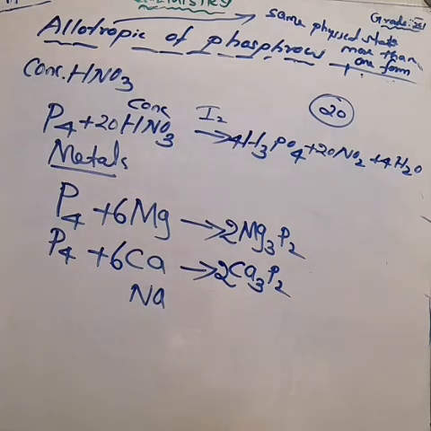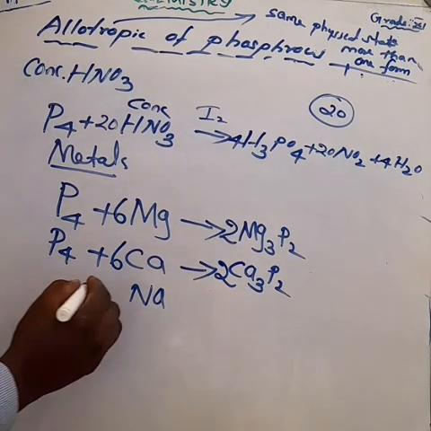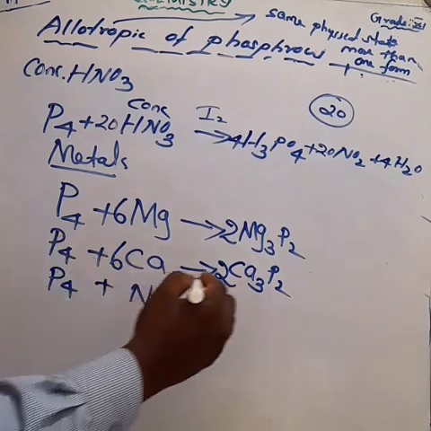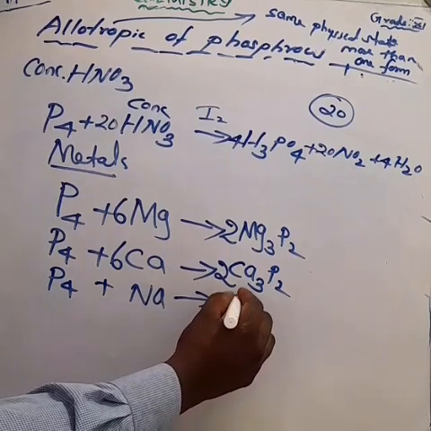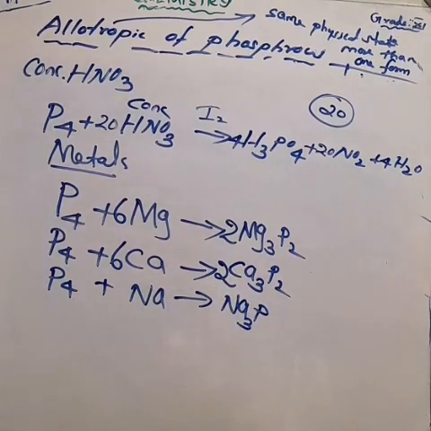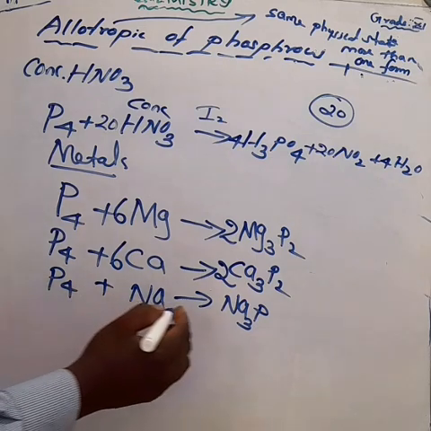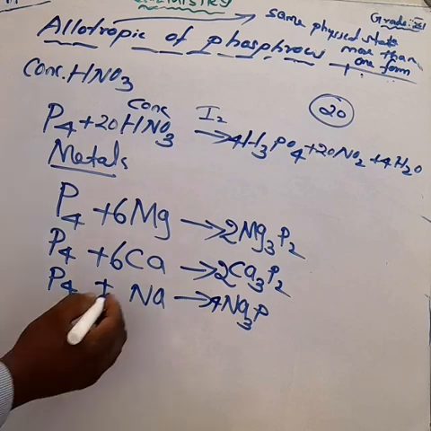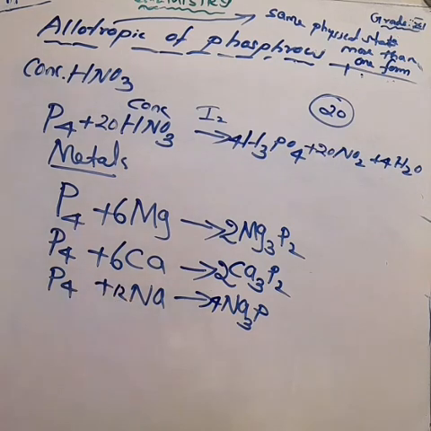Next one. Phosphorus reacts with sodium. We get sodium phosphide. The sodium phosphide formula is Na3P. Don't forget that, Na3P. So how much phosphorus is there? 4 phosphorus, so make it 4 phosphorus here. How much sodium is there? 4 into 3 is equal to 12. So make it 12 sodium. Okay, these are the equations.